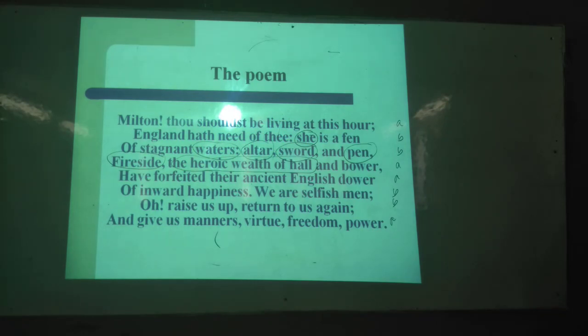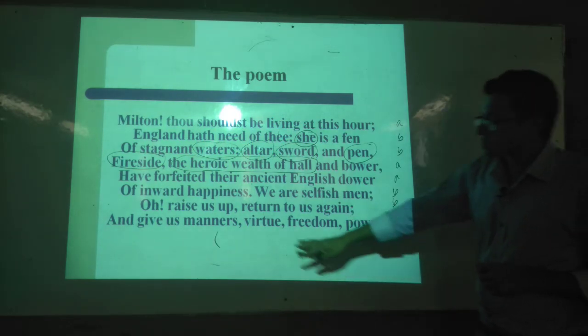Next, "Oh, raise us up." To whom is he requesting now to raise them up? Milton. He requests him: "Return us to again." So this line indicates that the speaker speaks from the first person point of view, because he says "us". It means the speaker himself is speaking, requesting there, not from the third person point of view.